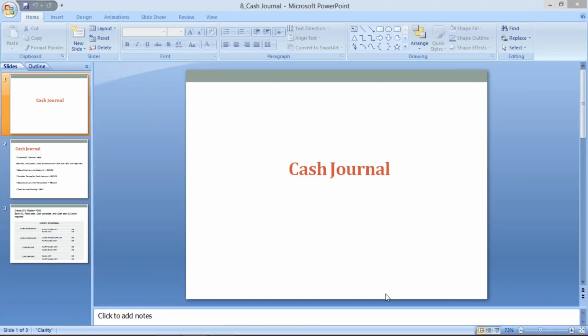Okay, so guys, in this session, I'm going to start a new topic called cash journal. Cash journal, first of all, what is this cash journal? If you talk about any companies or organizations, every organization will have some small expenditures, or even small revenues also, which are taking place in